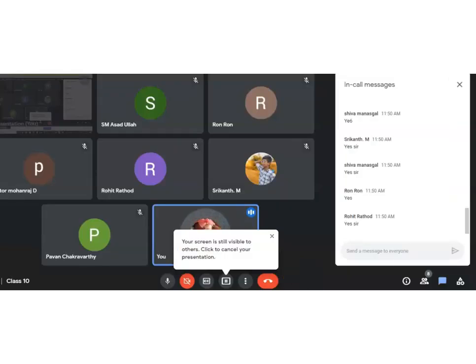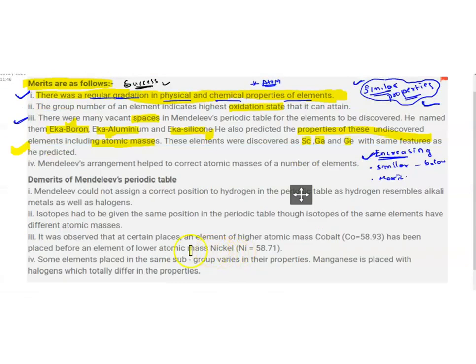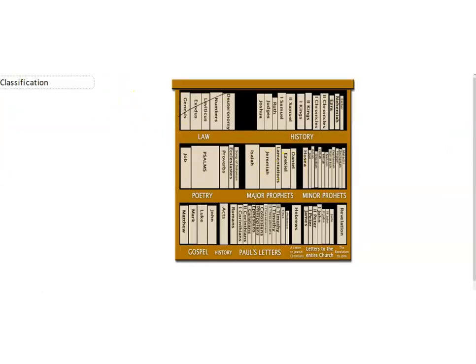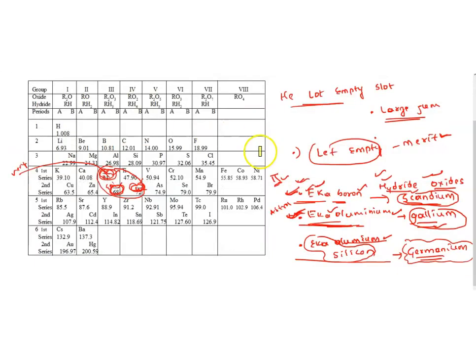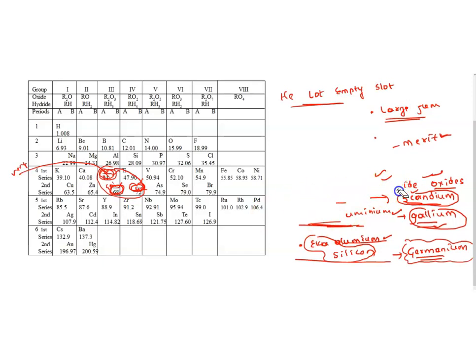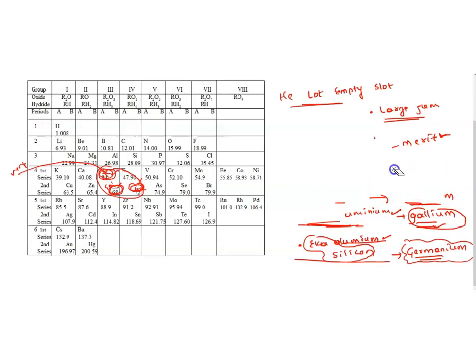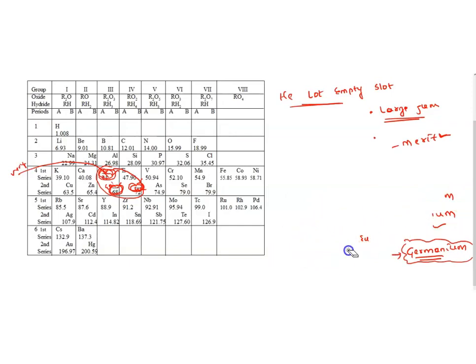Okay, the second important point here is, let me take that white page. Sorry, so let me remove this content, because I want this table. I hope you understood this important merit, and this is going to be an important question for the boards also. For the boards, you will definitely get this question. It is a very important question from this chapter.